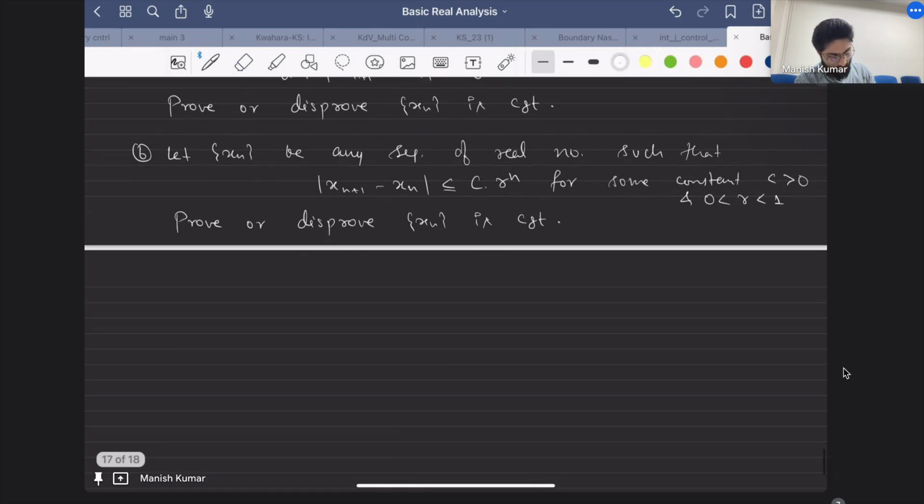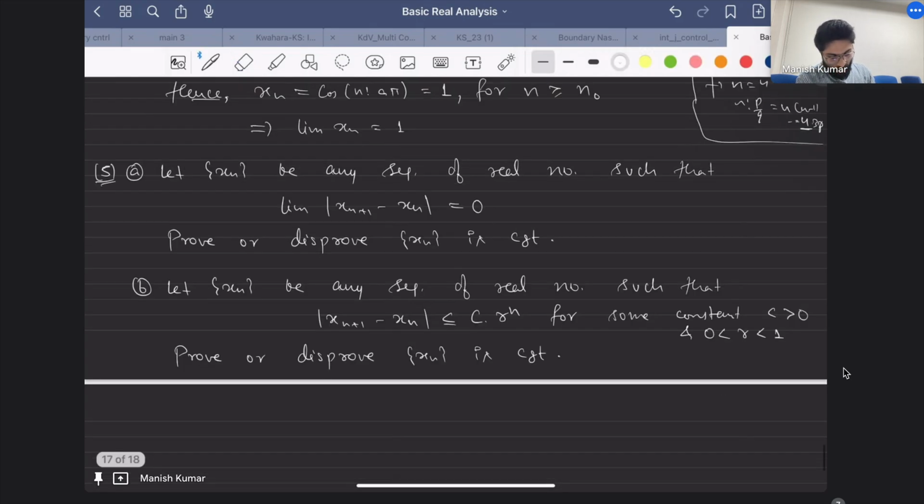So the first part says that the distance or the gap between two consecutive terms is going to 0. That means they are very close to each other, the consecutive terms. So can you say the sequence is actually convergent? We know that Cauchiness implies convergence, right? That means after a certain time, if the terms are very close, then we know that the sequence is convergent. So what does Cauchy mean?